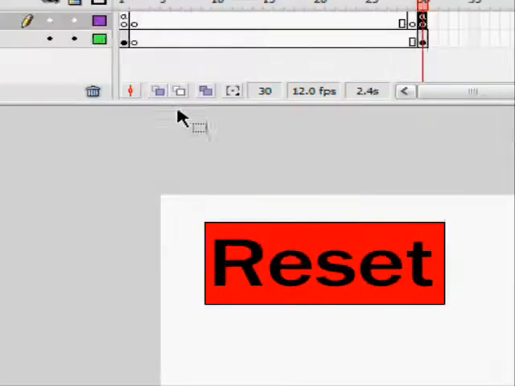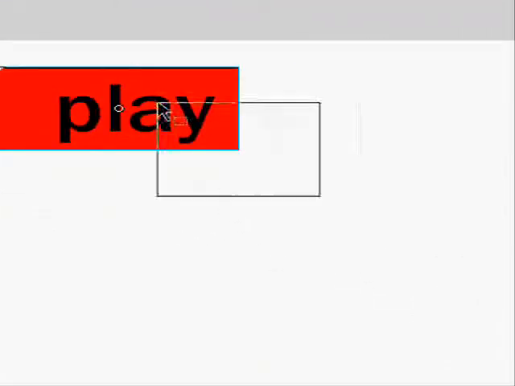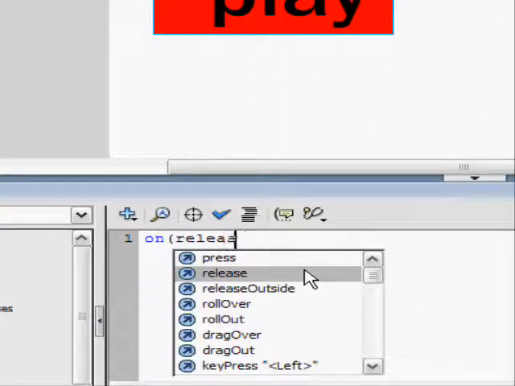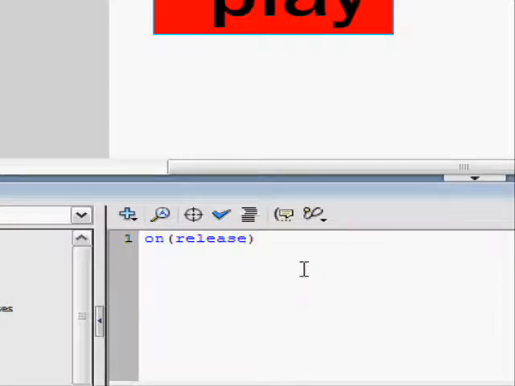Right, now go to the play button, select the play button, go right click, actions, and do on brackets, release, close brackets, start the in, and then put the out.